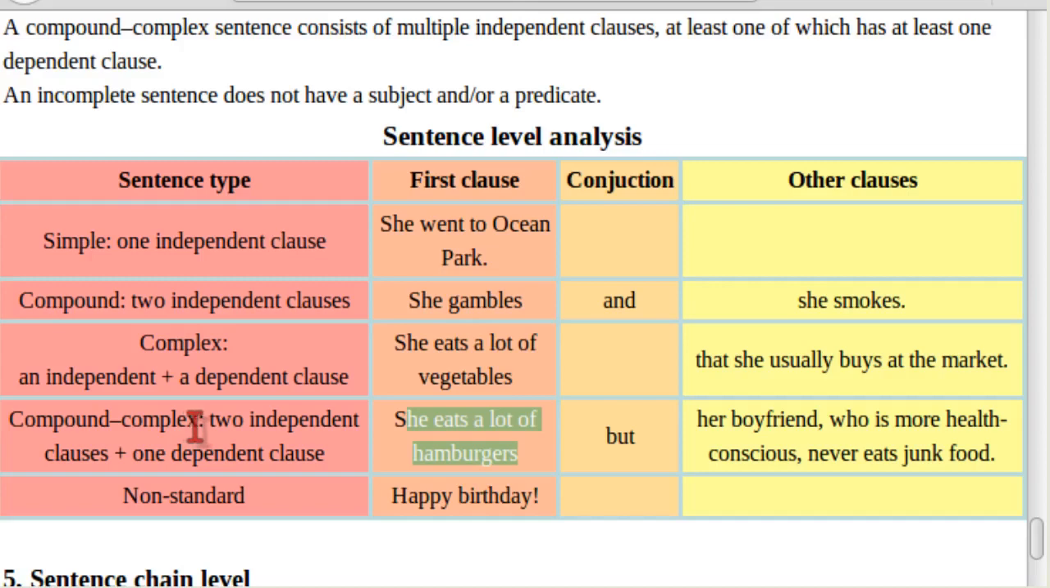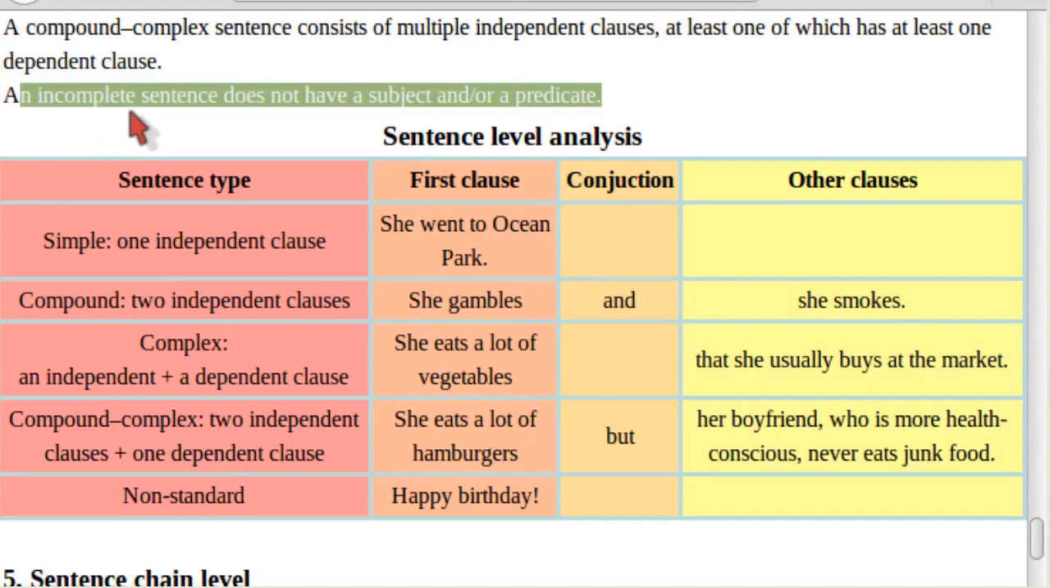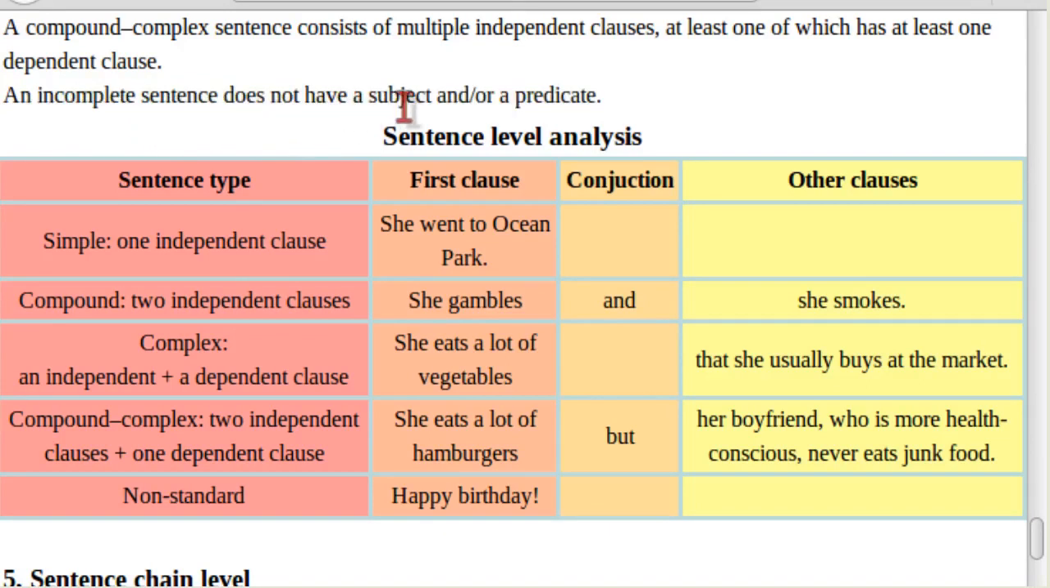sentence. And finally, an incomplete sentence doesn't have a subject or and a predicate. So it's just very simple sentence like happy birthday. Just, oh, hello. So there are a lot of sentences like this. They are not standard complete sentences.